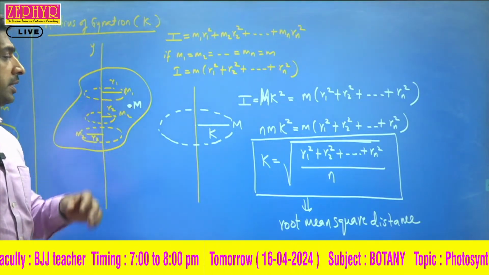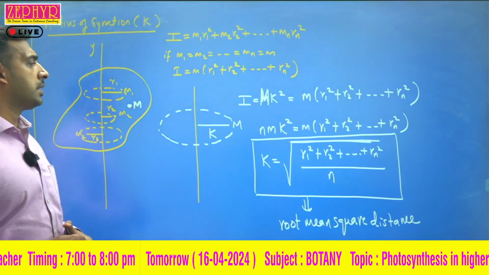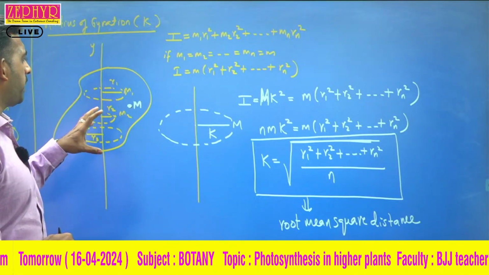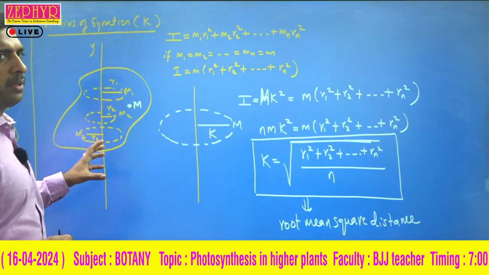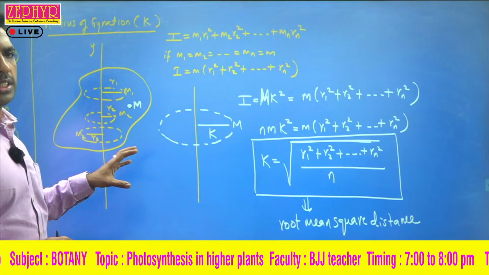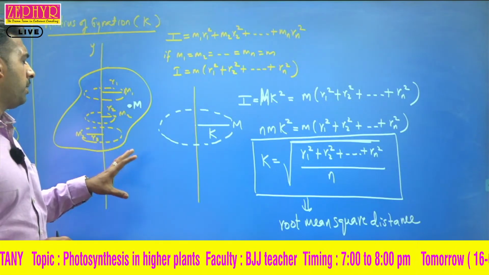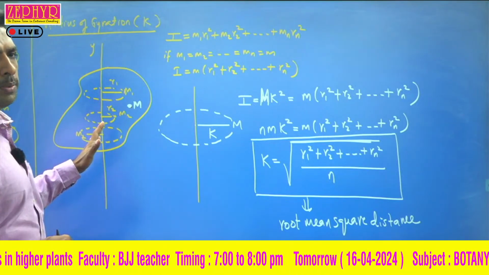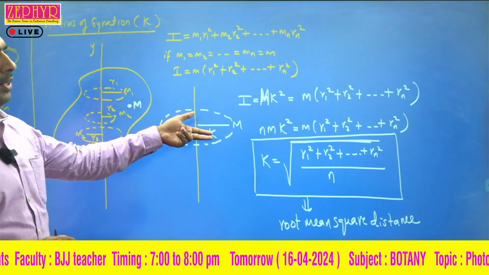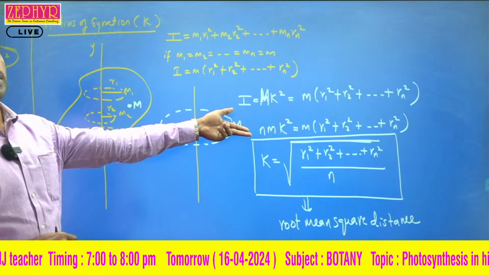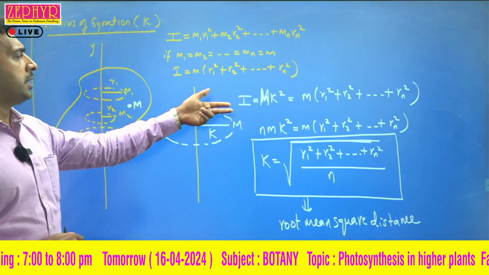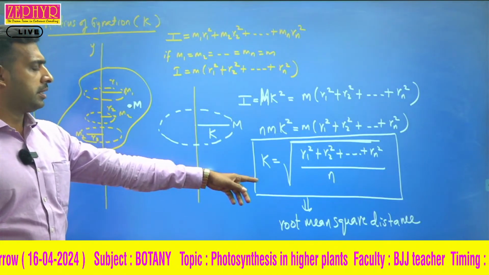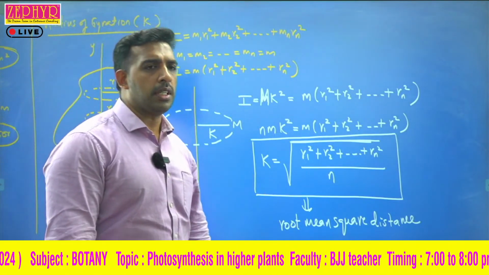So instead of calculating moment of inertia separately for each mass and then summing up, we just need to find where the center of mass is, and then find the distance to the axis about which we find the moment of inertia. Then that value of moment of inertia will be the same as before. The distance of the mass from the axis is known as the radius of gyration, also known as root mean square distance. Is it clear?